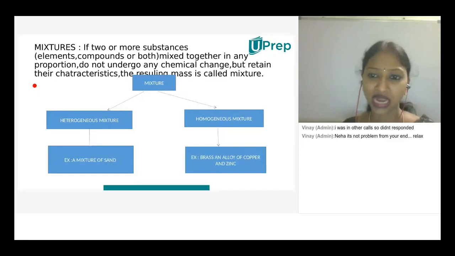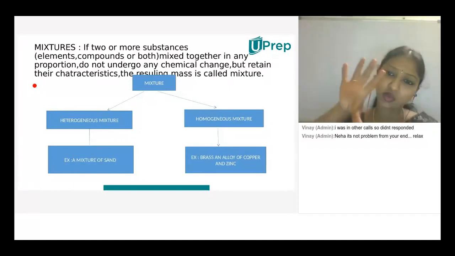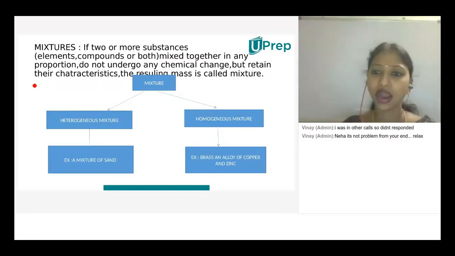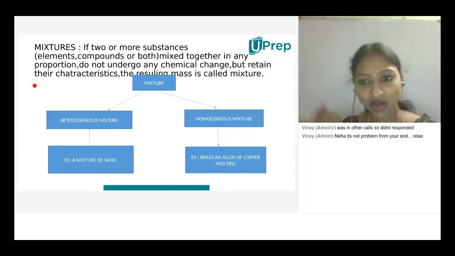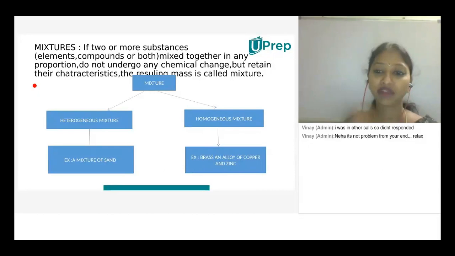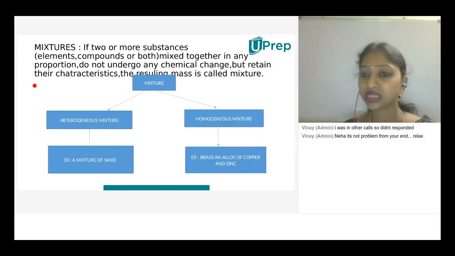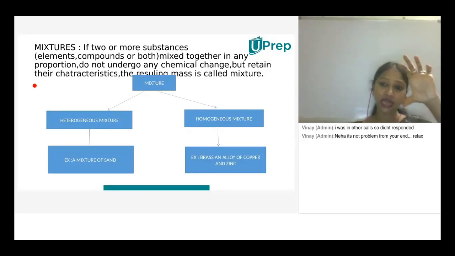If I want to prepare lemonade, I take water in a tumbler, add lemon, and to enhance the flavor, add a bit of table salt and sugar. When I mix it, it depends upon the flavor. It doesn't need fixed measurements. So lemonade is considered a homogeneous mixture. When we see lemonade, we can't differentiate what things are present in it. That's why it's considered a homogeneous mixture.